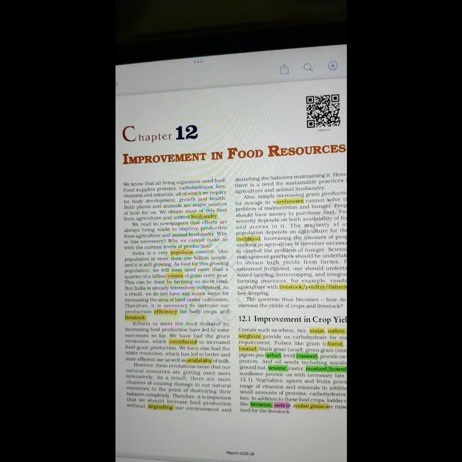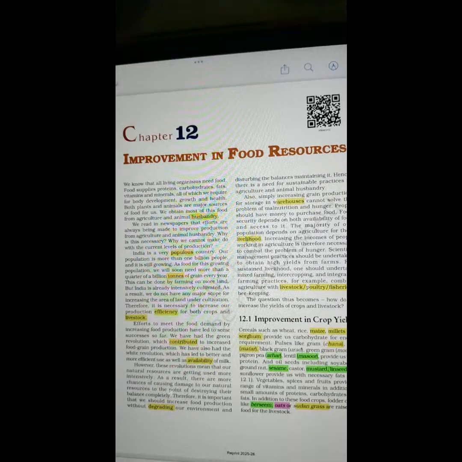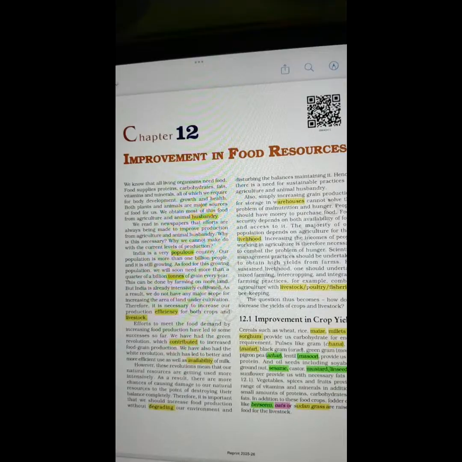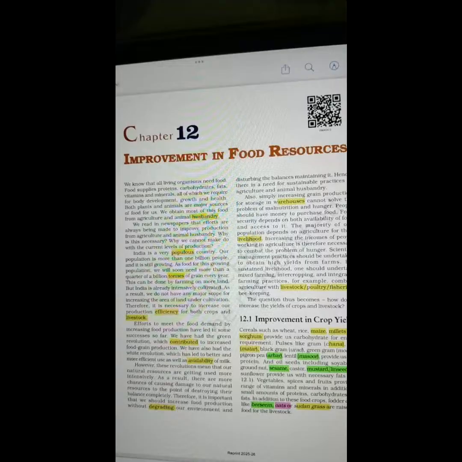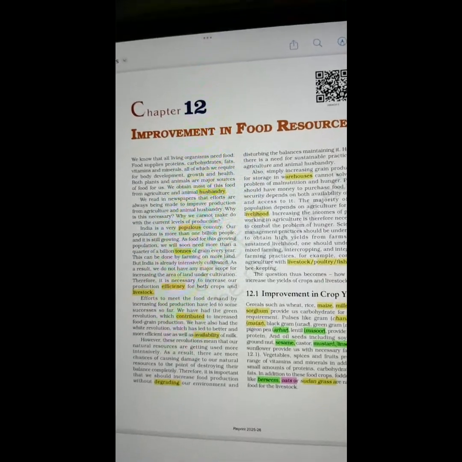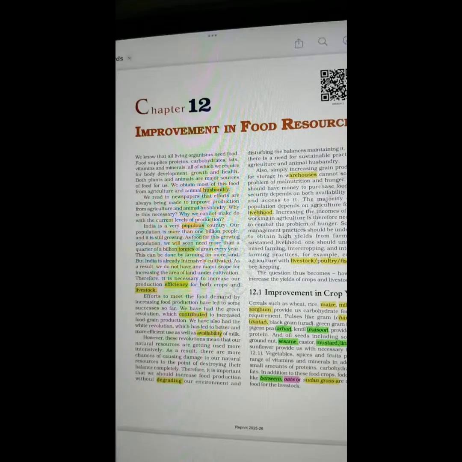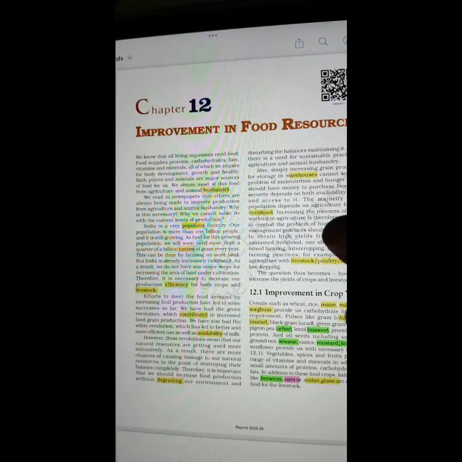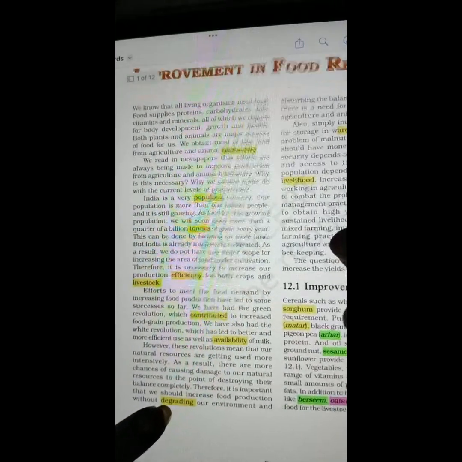In today's live, we will be reading the difficult words of Chapter 12 Improvement in Food Resources. This chapter is taken from Class 9th NCERT that is followed in the CBSE board. I hope the text is clear to everyone. So let's begin reading the difficult words of Chapter 12 Improvement in Food Resources.